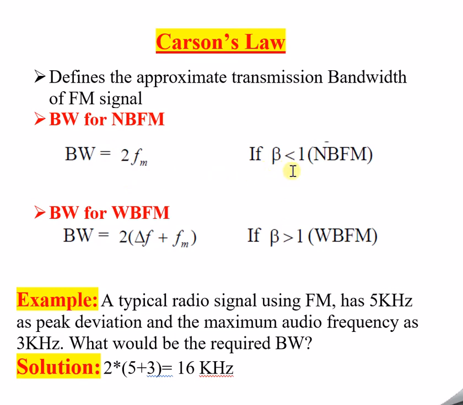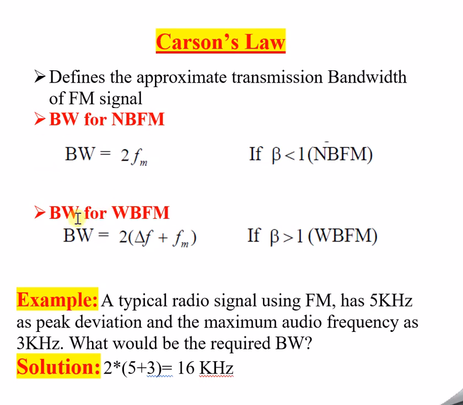The modulation index beta, I have told you, is less than unity. If the modulation index is less than unity, then it is called an NBFM wave. In that scenario, the bandwidth is going to be 2 times fm. What is fm? The modulating frequency. This is all about NBFM bandwidth.